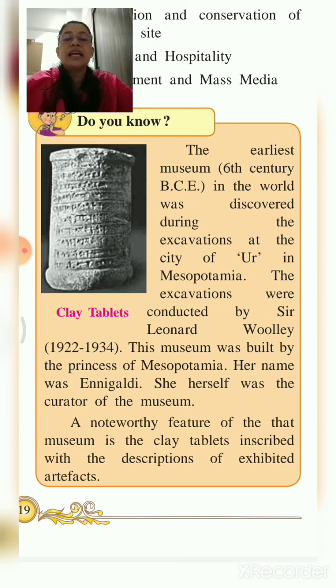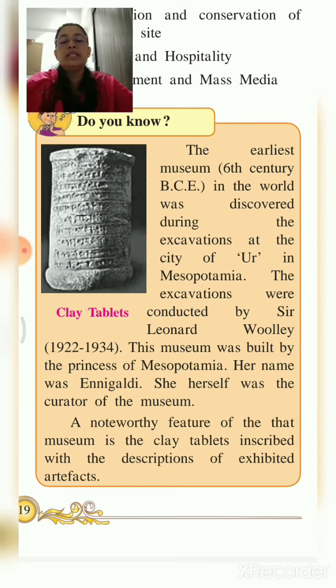This excavation was done by Sir Leonard Woolley, and this museum was built by the princess of Mesopotamia, and her name was Annie Galdi, and she was herself the curator of this museum. Curator is the keeper or the person in charge of the museum. The noteworthy feature